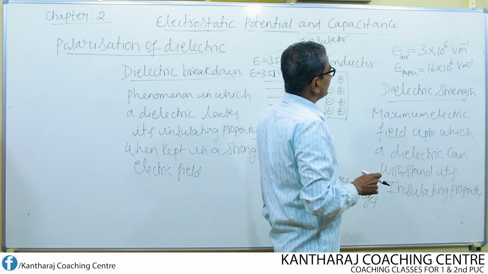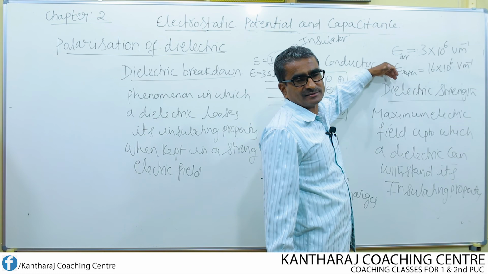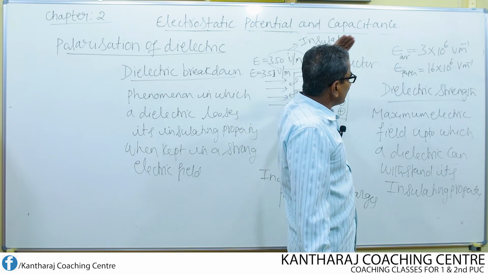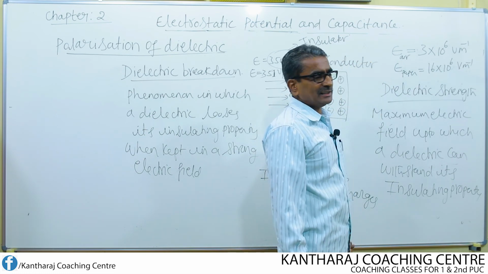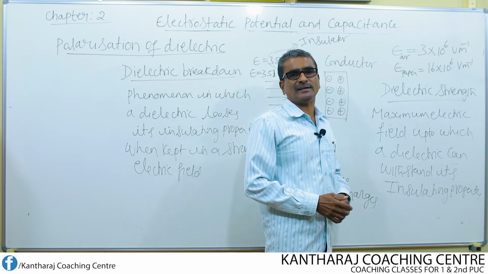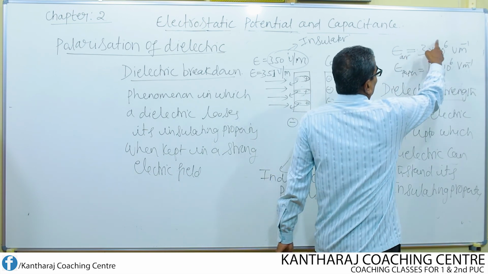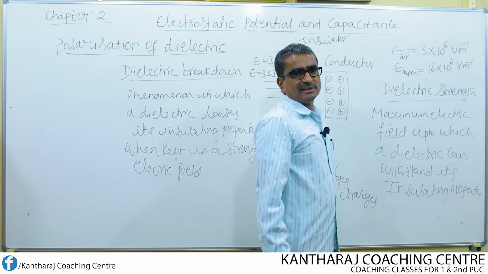Okay. So these are the different dielectric strengths. Similarly, the dielectric strength of water is around 30 into 10 to the power of 6 volt per meter.